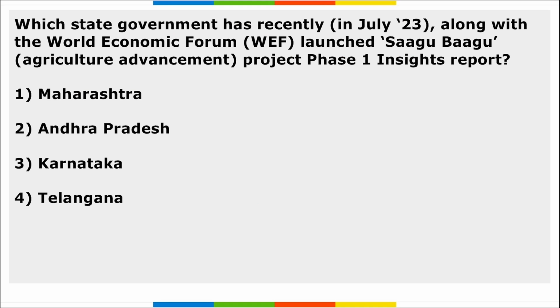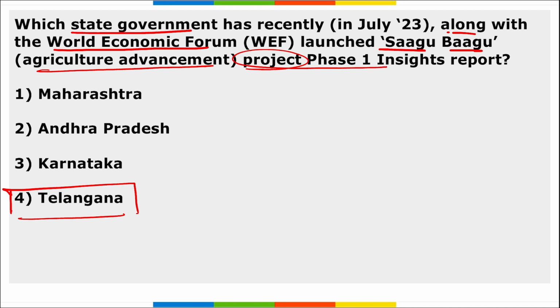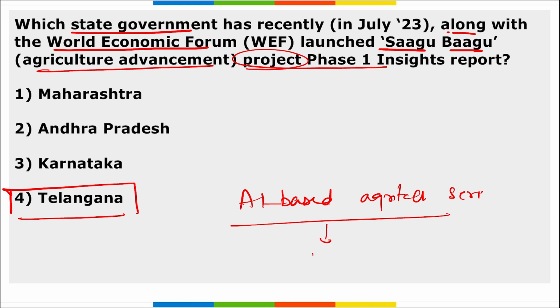Next, which state government recently, along with the World Economic Forum, launched Sagu Bagu Agriculture Advancement Project Phase 1 Insight Report? So this Sagu Bagu is the project of Telangana state, correct? And the project aims to provide AI based agri-tech services, right? And these AI based agri-tech services will be provided to the farmers of which state? It will be provided to the farmers of Telangana. So the question can be asked that under which project AI based agri-tech services will be provided to farmers in Telangana? It is your Sagu Bagu project, right? And the phase 1 of it has been recently launched.